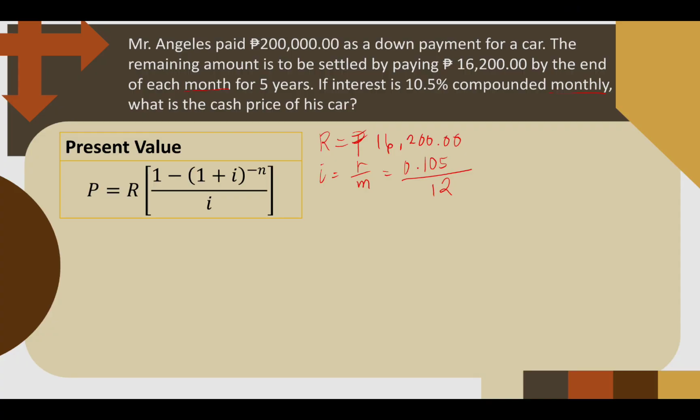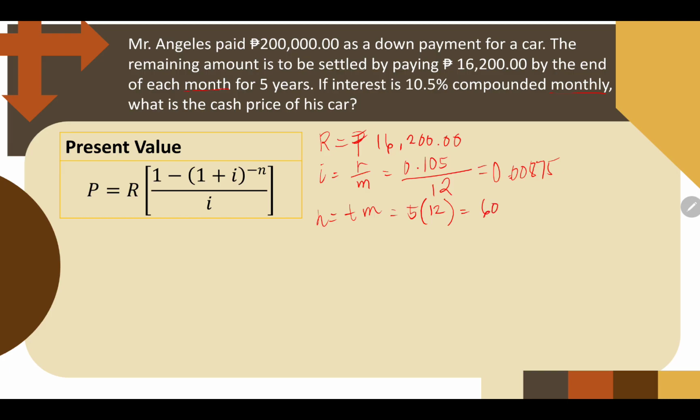So, pwede naman natin gawin na ilagay natin yung buong yan doon para mas makuha natin yung value. And then our n will be equal to how many years? That's tm. Our t is equal to 5 years, and that's every month. So you have a total of 60 payments.